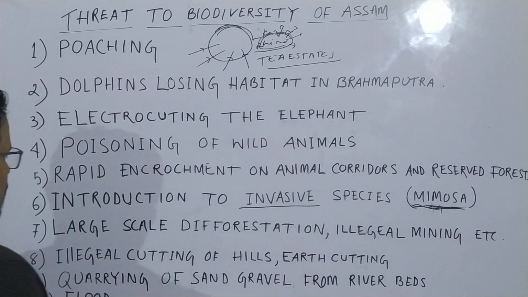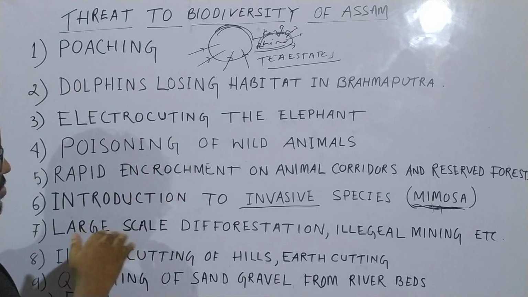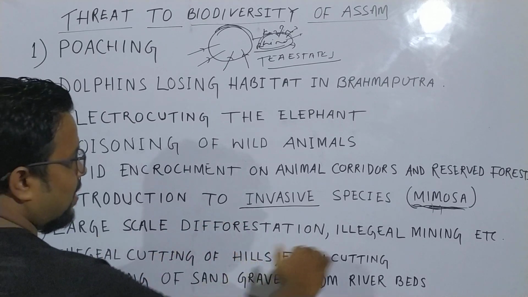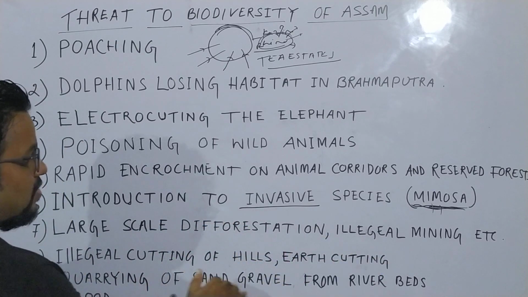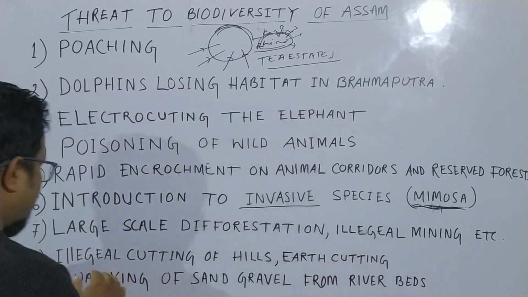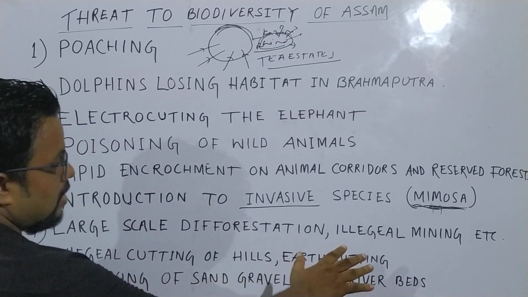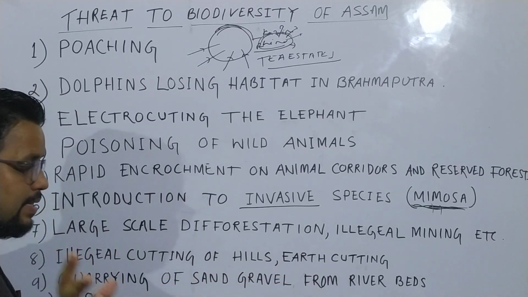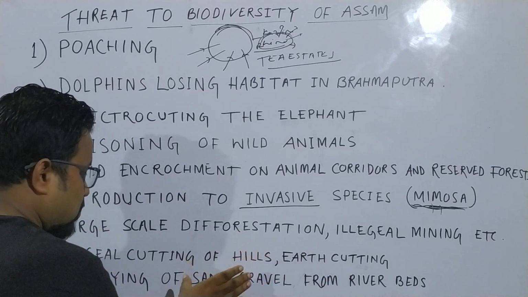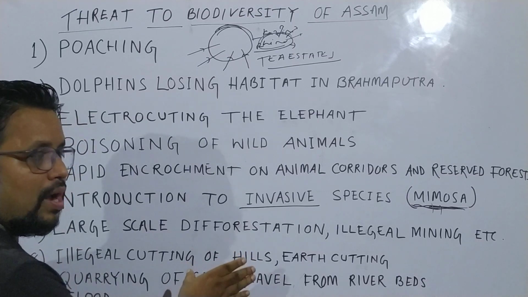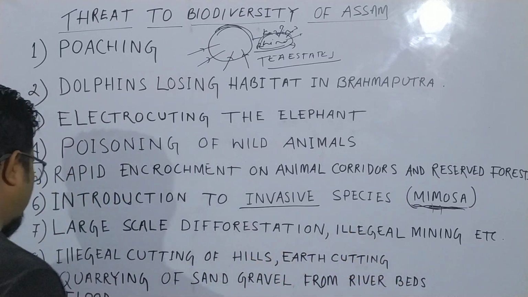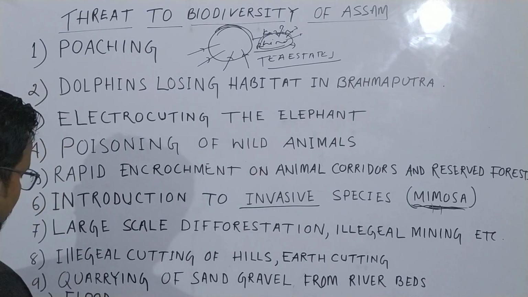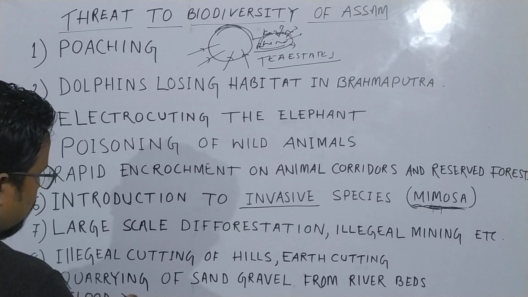And there are other reasons: large-scale deforestation, illegal mining, illegal cutting of hills, earth cutting, and quarrying of sand and gravel from the river beds. When sand and gravel are quarried from river beds, the impact is that it destroys the habitat of many flora and fauna of the rivers. And number 10 point is flood. Of course, we know Assam, we are all familiar with the floods. Flood destroys